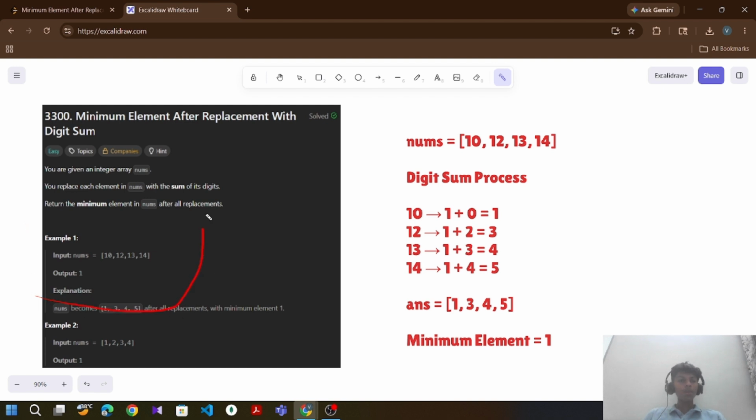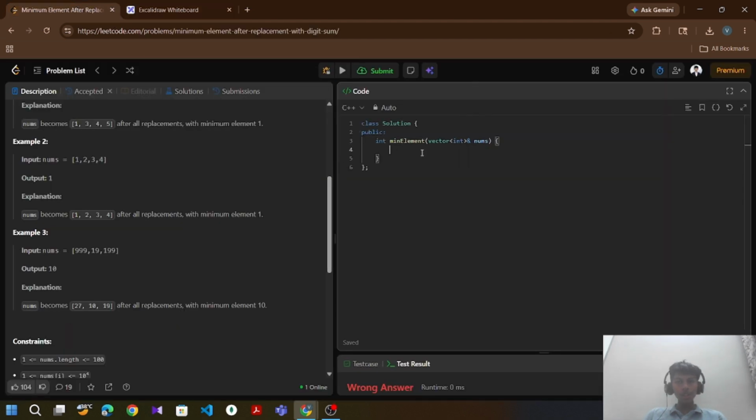Let's understand with example 1. We are given array nums with elements 10, 12, 13 and 14. The sum of digits of 10 is equal to 1. The sum of digits of 12 is equal to 3. The sum of digits of 13 is equal to 4 and the sum of digits of 14 is 5. So in these sums the least value is 1, which is the sum of digits of 10. So this is our explanation. Let's solve the question.